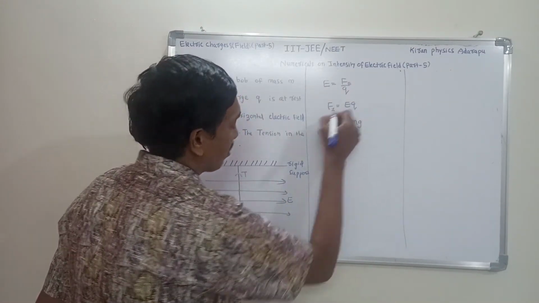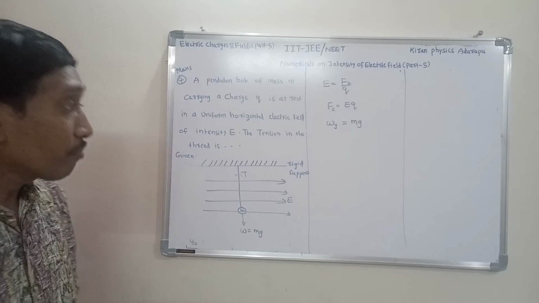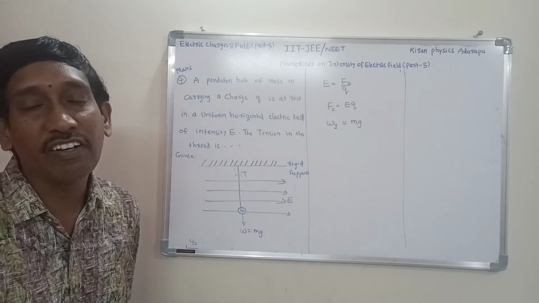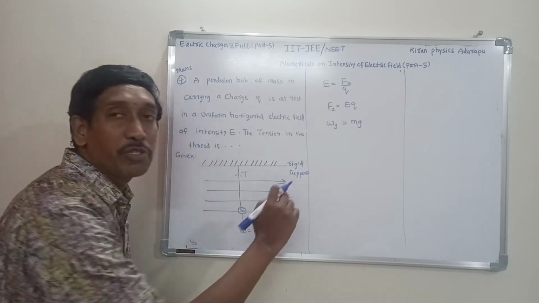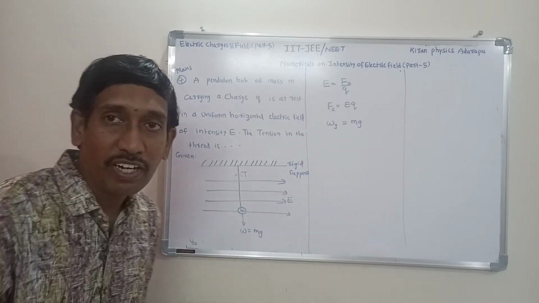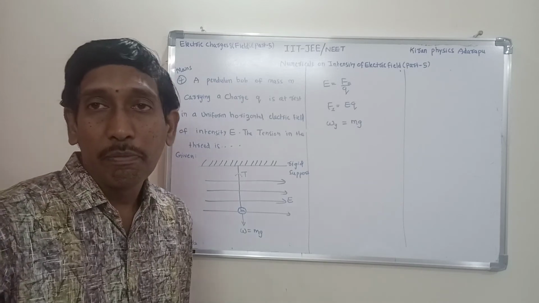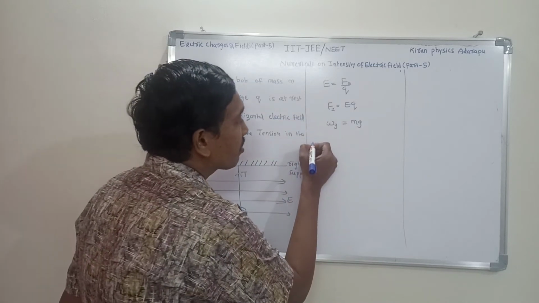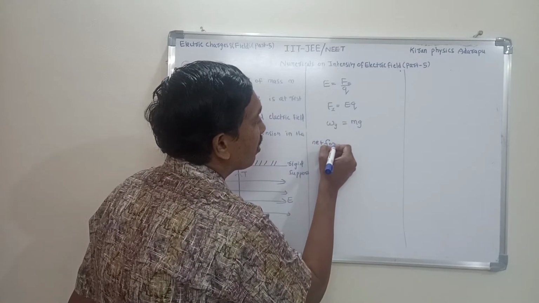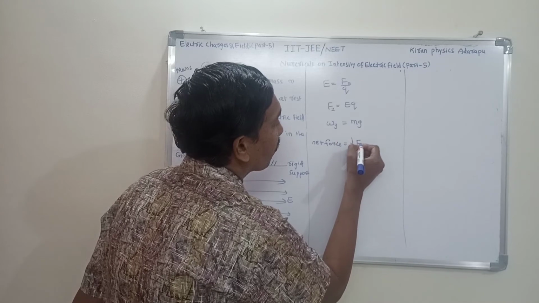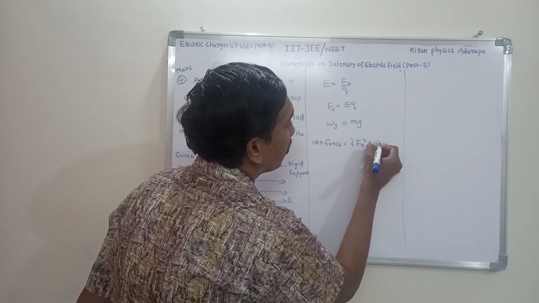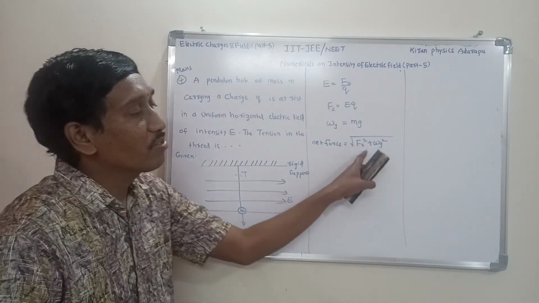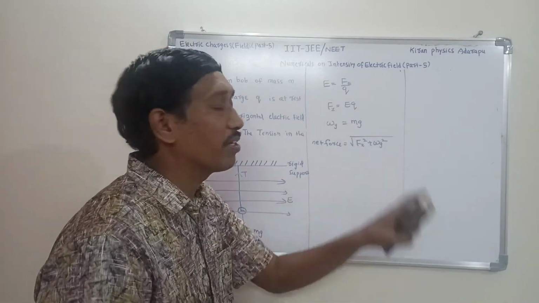These two forces are acting on this bob. That means their resultant force is similar to the tension force. What is the resultant force here? These two are mutually perpendicular to each other. If any two vectors are mutually perpendicular, based on the parallelogram law of vectors, the net force is the square root of Fx squared plus Wy squared. Here also these two are mutually perpendicular, that's why you get it.